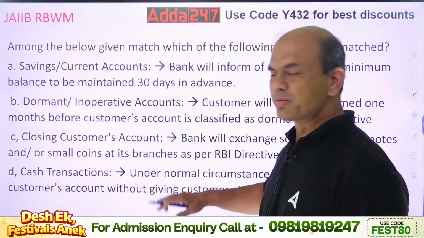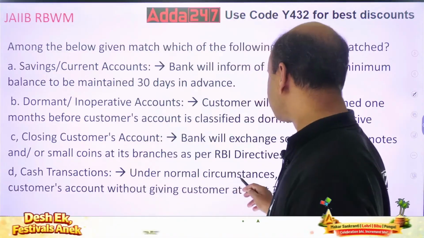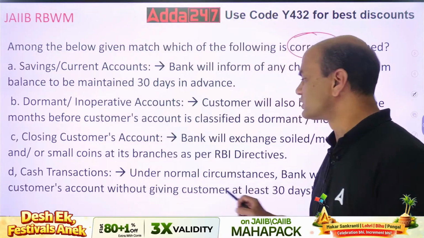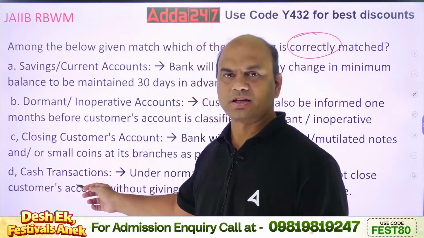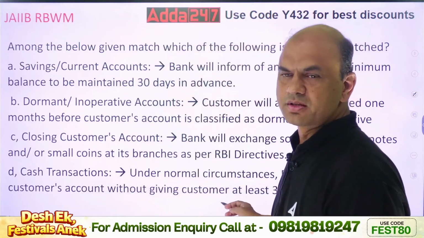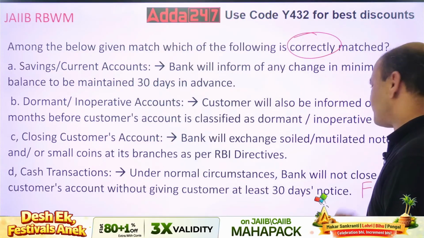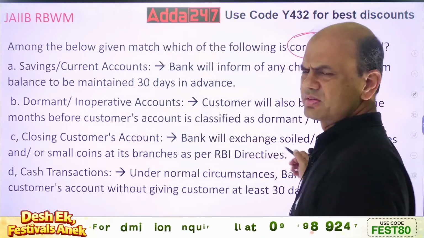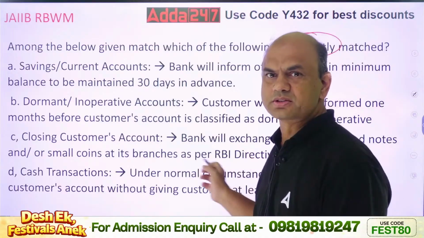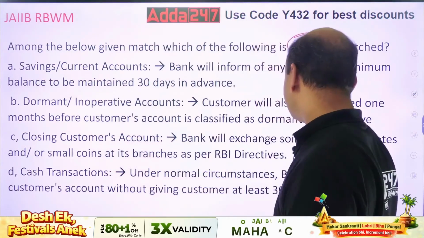Okay, let's go from downside. Cash transactions: under normal circumstances, bank will not close customer's account. Is this correct matching? Here we are talking of cash transactions and here we are talking of account closure. So this is wrongly matched. False. Closing customer's account: bank will exchange soiled notes. Here the point is of soiled notes and here the question is of closing customer's account. So wrongly matched. False.